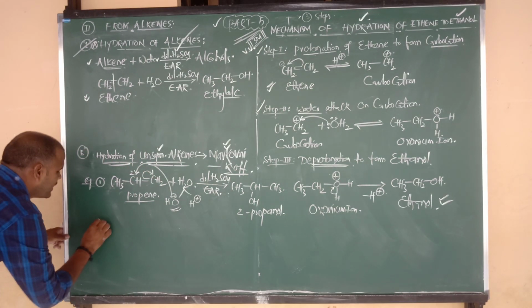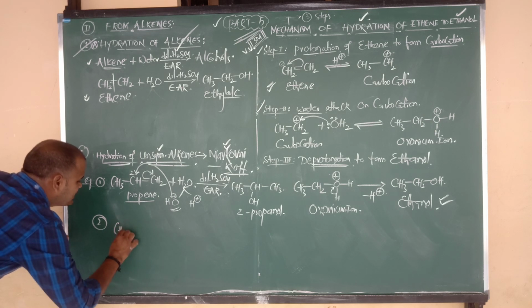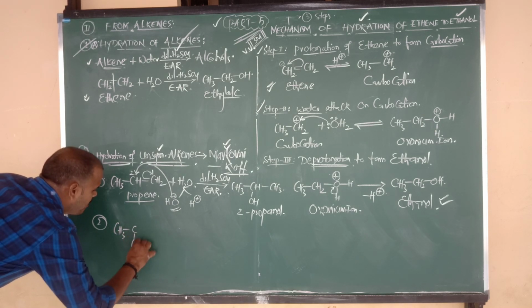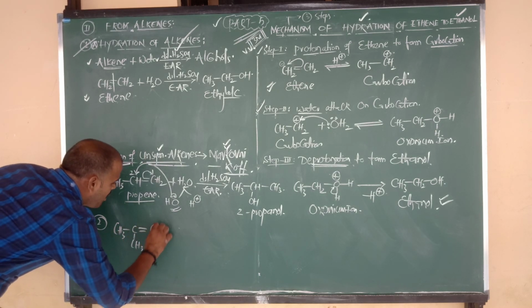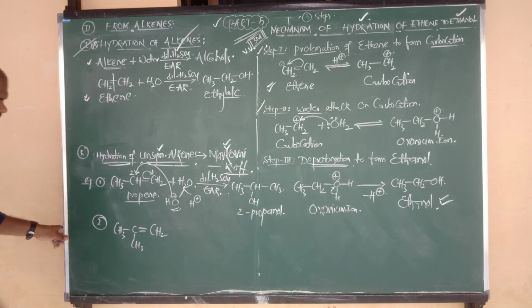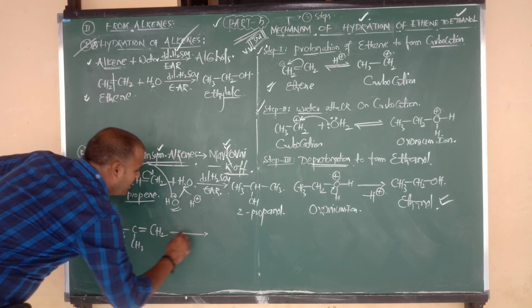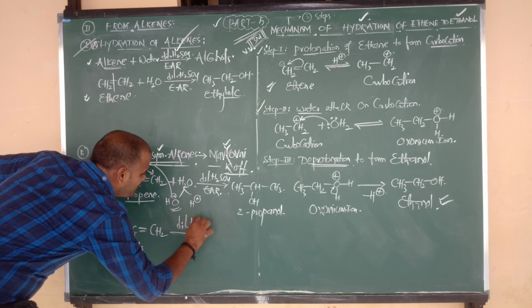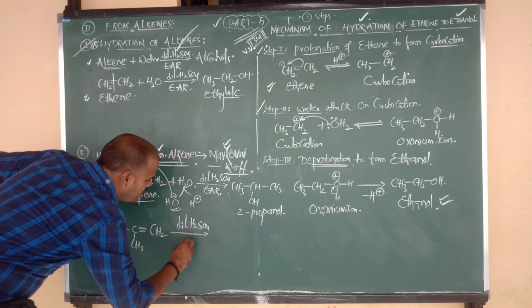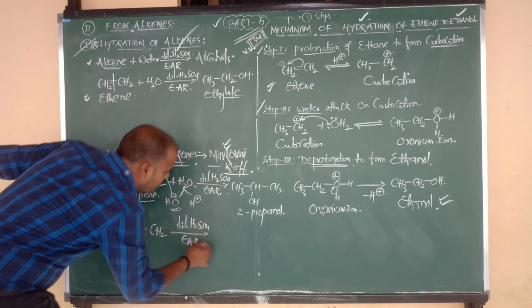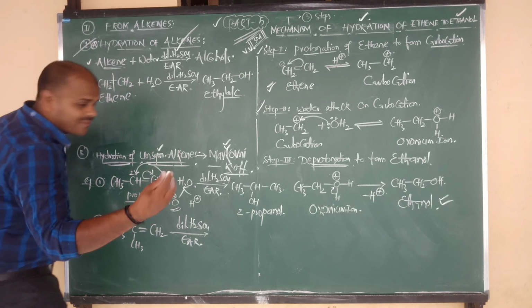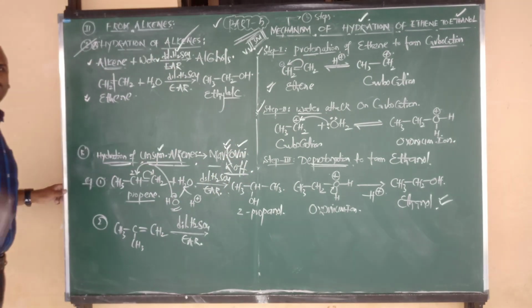Right. Example 2. CH3 bonded to C, below the plane is CH3, double bond CH2. Again the same thing: it undergoes reaction with dilute sulfuric acid. What is the meaning of dilute sulfuric acid? Addition of a water molecule will take place. Again, for the addition of water, the rule to follow is the Markovnikov rule.